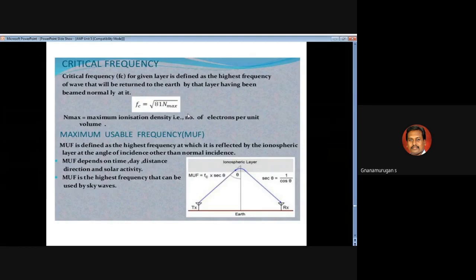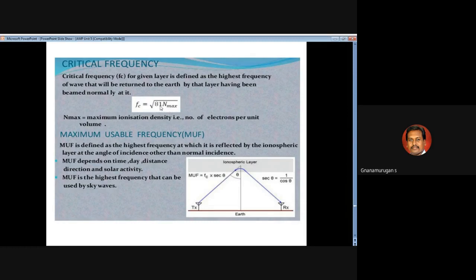You transmit the radio waves to the ionosphere and they return back to the earth; that range is called the critical frequency, denoted as Fc. The formula is Fc equals the square root of 81 N maximum.